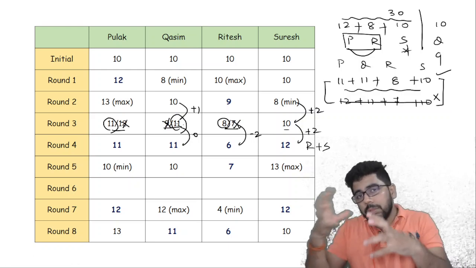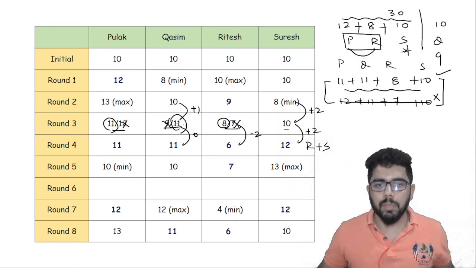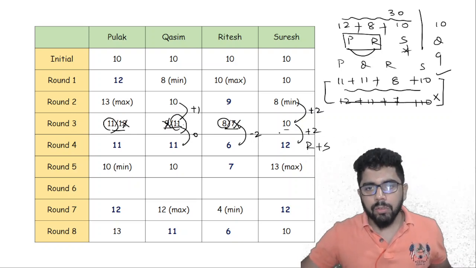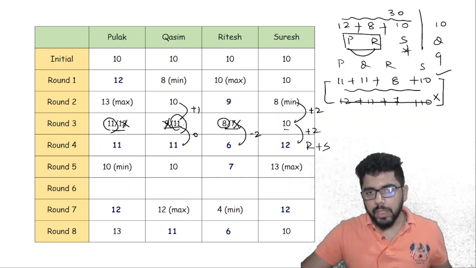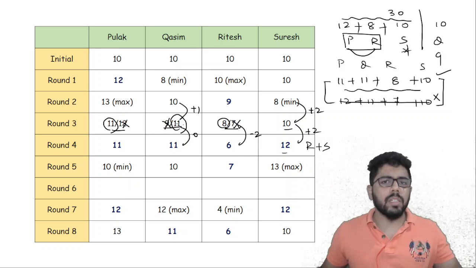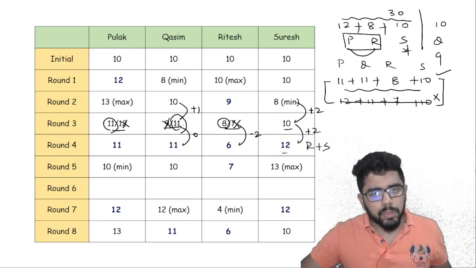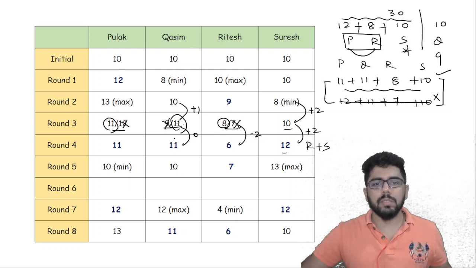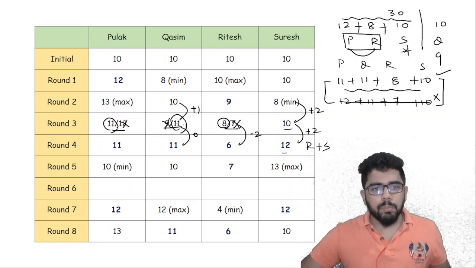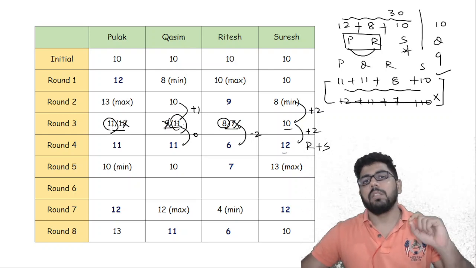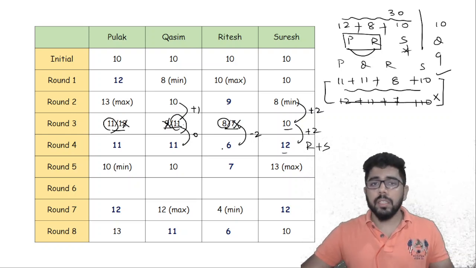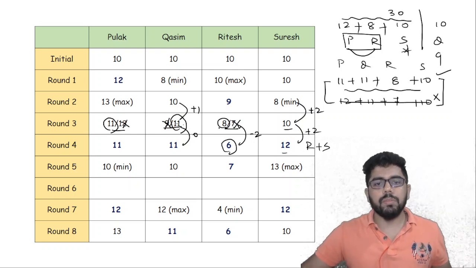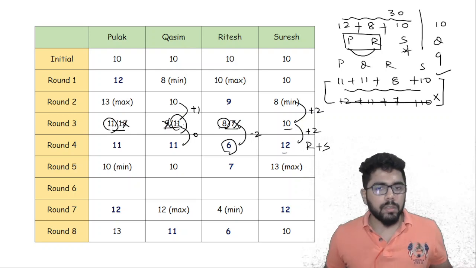You will have to refer to the next round to be able to understand what happened in the previous round. In round 4, I'll repeat again. Suresh has to have an increase of 2, because 10 becomes 12. So somebody has to take a decrease of 2. So the only person possible is Ritesh, because Kasim has no decrease, no increase, and Pulak at best can take a decrease of 1. So that means Ritesh must be taking a decrease of 2. So after taking a decrease of 2, if it is 6, that means before that must be an 8.